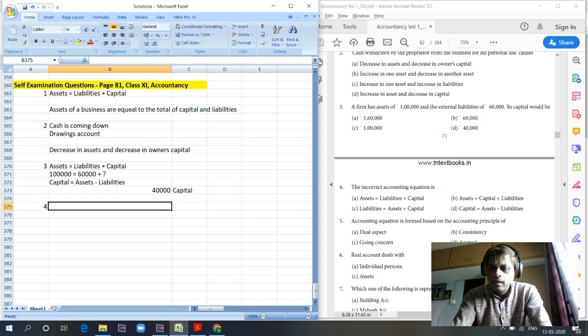And liabilities is equal to assets plus capital? Liabilities is not equal to assets plus capital. Capital is equal to assets minus liabilities. Yes, that's what we saw here. A, B, and D are correct equations. Liabilities is equal to assets plus capital is the incorrect equation.